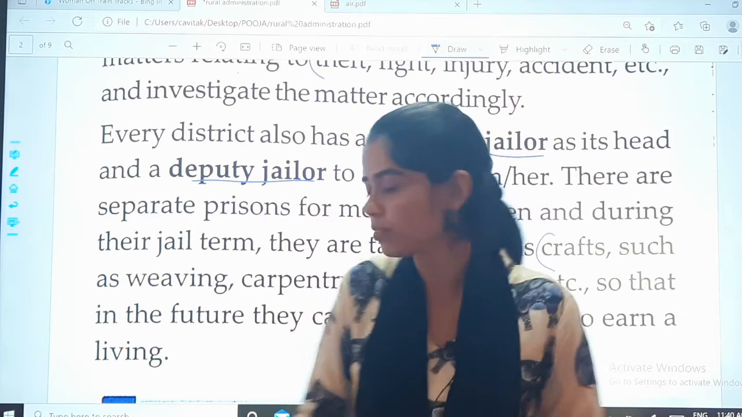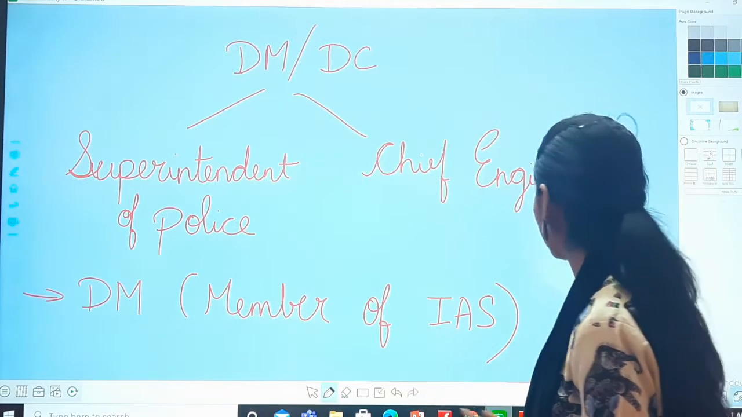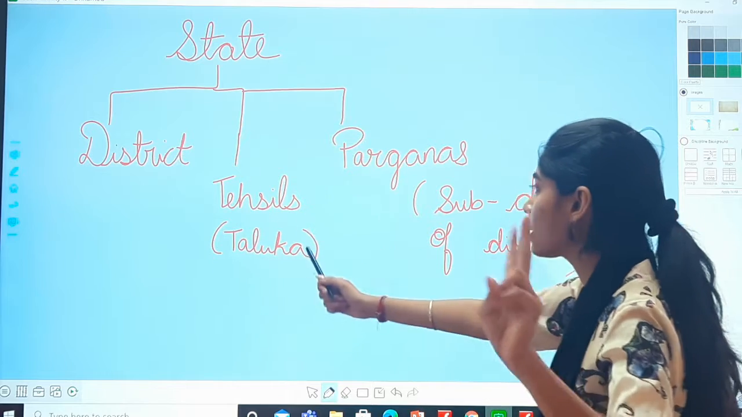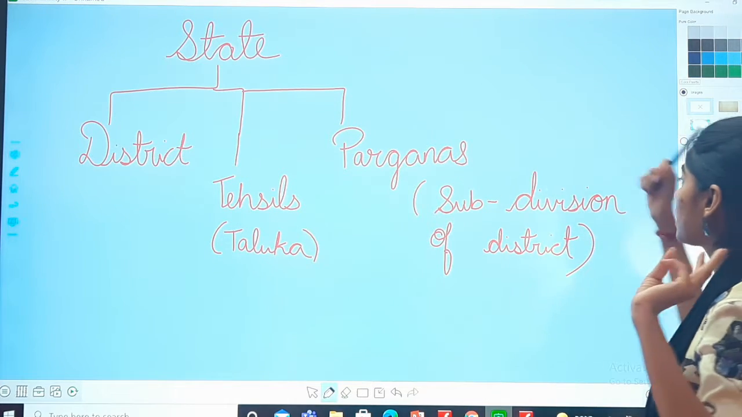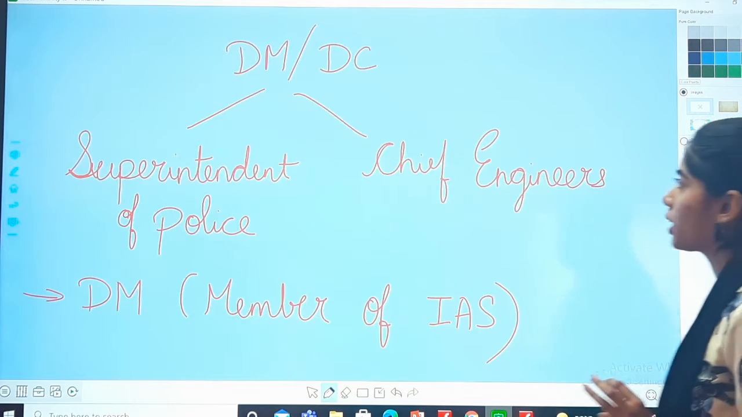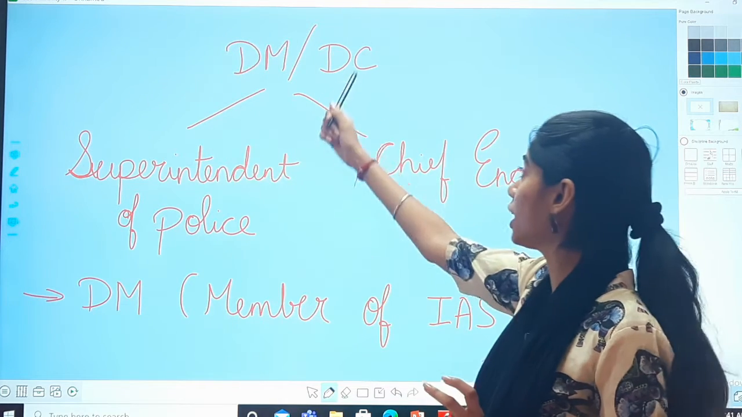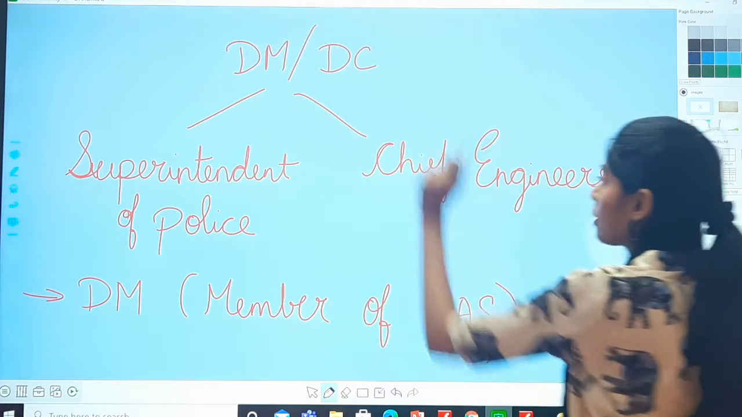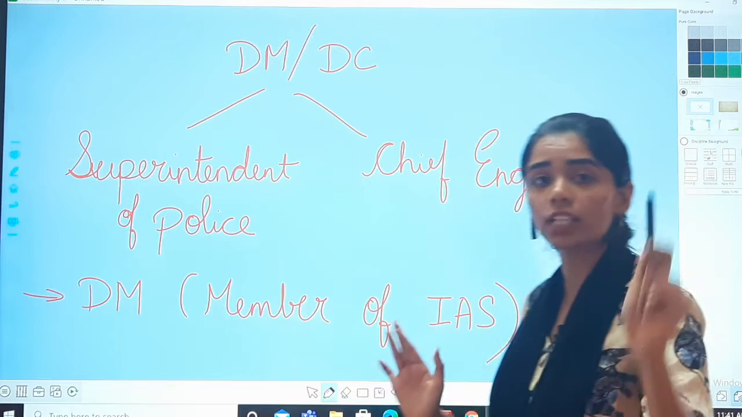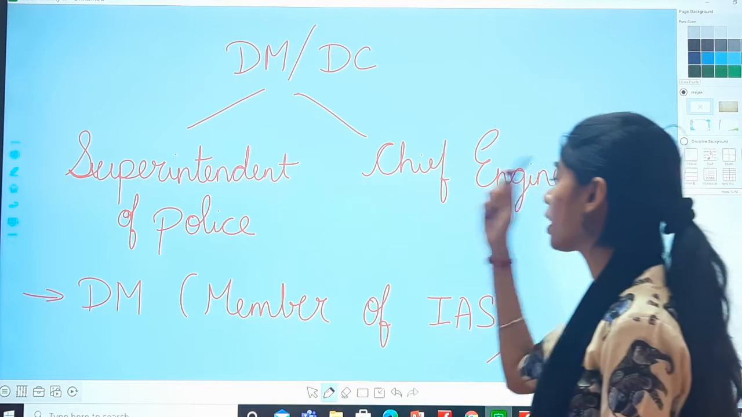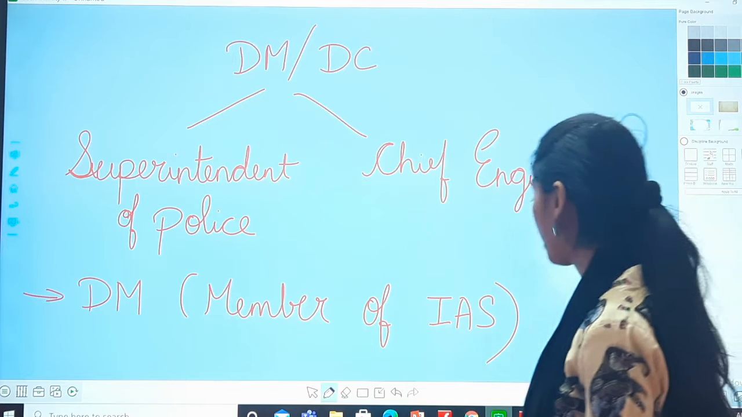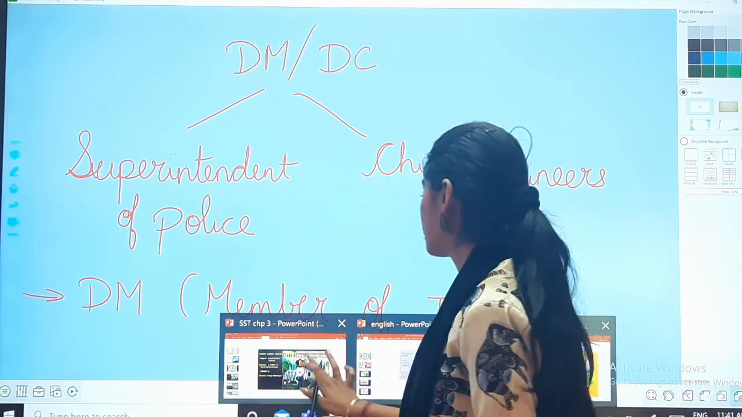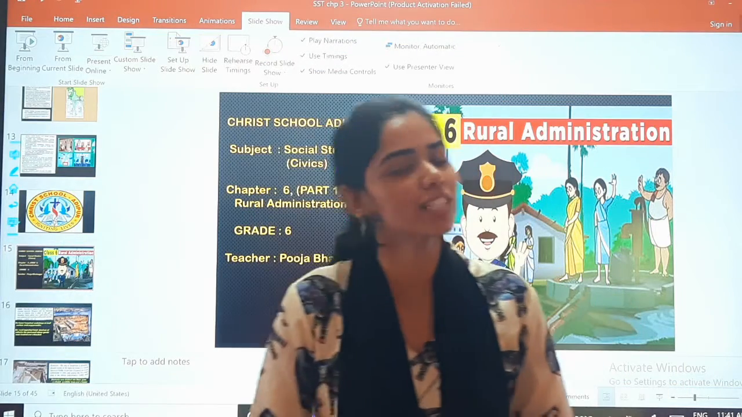Is it clear, children? Okay, so today we discussed, in short if I say, the state is divided into districts, tehsils, that is talukas, and parganas, that is subdivisions of the district. Then we studied about DM or DC, district magistrate; the superintendent of police comes under them, chief engineers come under them. The district magistrate is a member of the IAS. Is it clear? Okay. So, let's keep it till here, and in the next class we will continue.